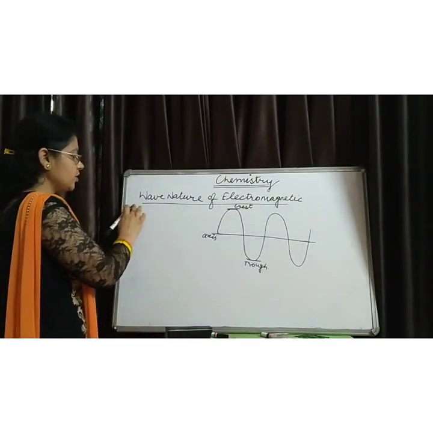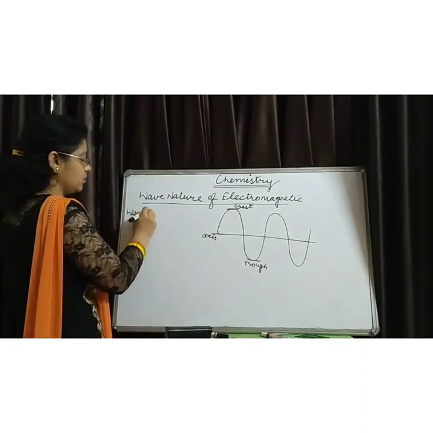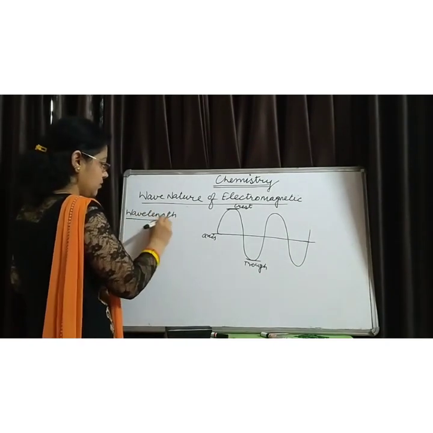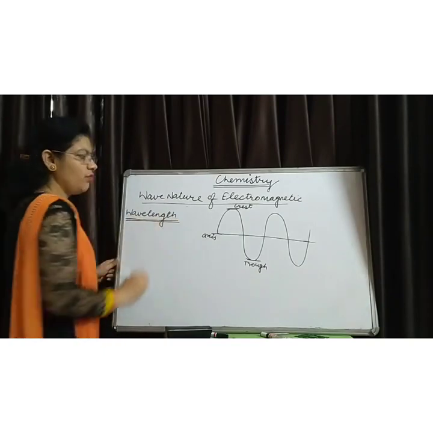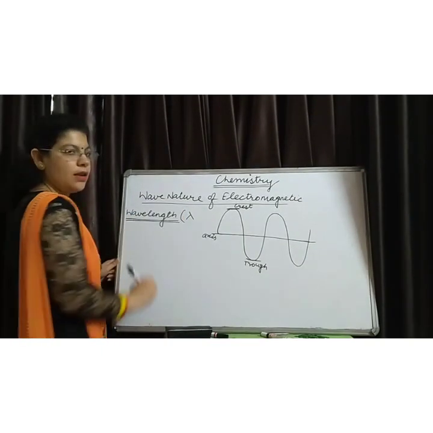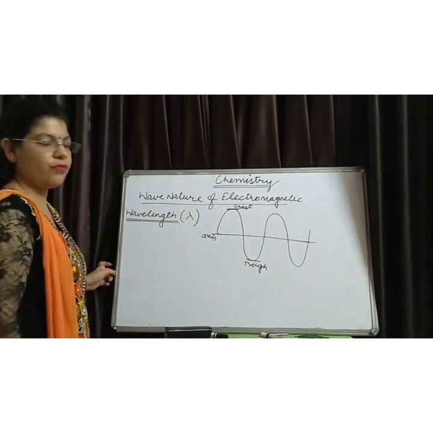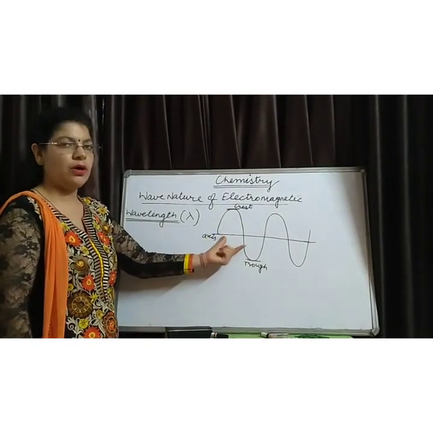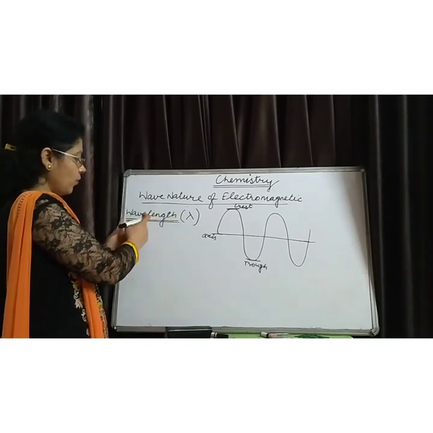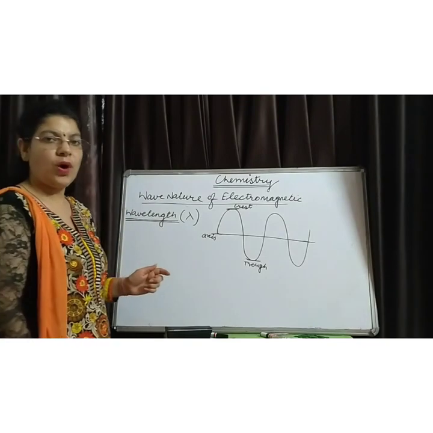The first definition of wave is wavelength. It is denoted by the letter lambda. How do we define the wavelength of a wave? As its name suggests, wavelength means length of one wave.